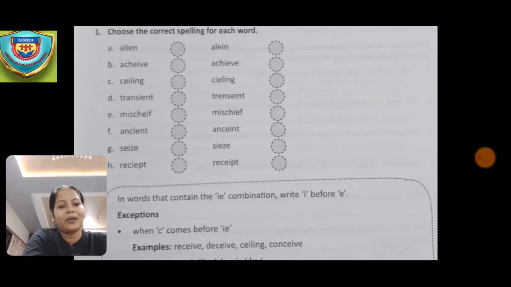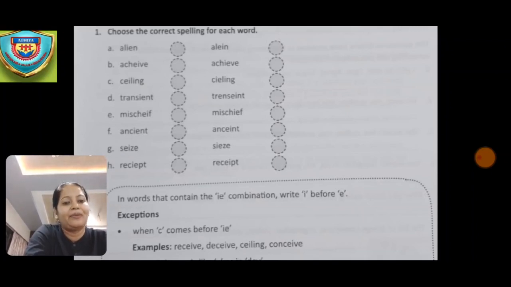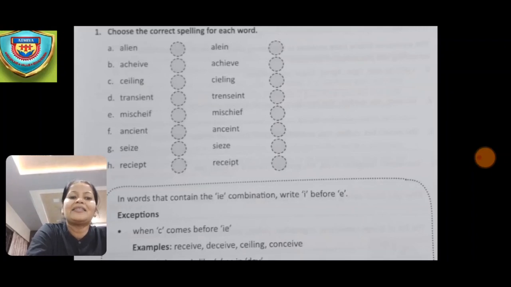Now in the next one, ancient and ancient they have given. So which is the correct answer? Ancient. So the first one is the correct answer. Now in the next they have given seize and seize. Okay, now we have to pronounce both the words the same, but then the spelling we have to select the correct spelling. So the correct spelling is seize. So the first option is the correct one.